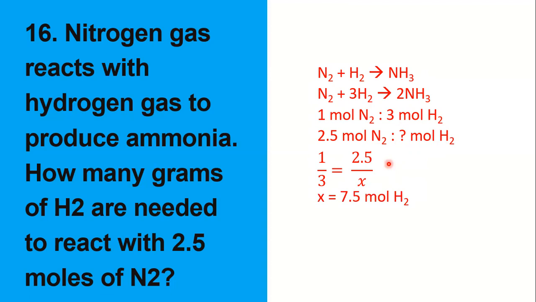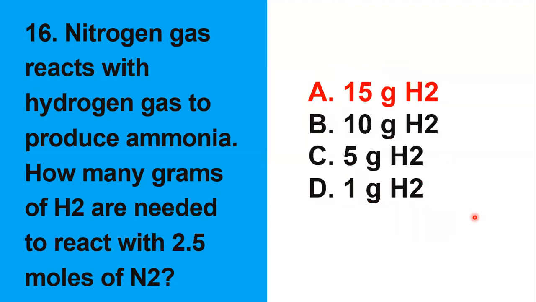Do we stop here? Hindi po. Kasi we will convert this to grams. Kasi grams yung hinahanap natin, hindi mole. So, how to convert this? Siyempre, 7.5 moles of H2 times 2 grams of H2 over 1 mole of H2. Siyempre, hydrogen po is 1.01, di ba? May dalawa naman tayong H2, dalawa kasi yung molecule niya, siyempre magiging 2 grams. So 2 grams over 1 times 7.5 magiging 15 grams of H2. So ganyan lang po pag-solve nitong question na ito.